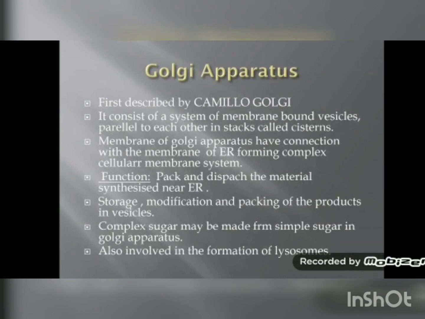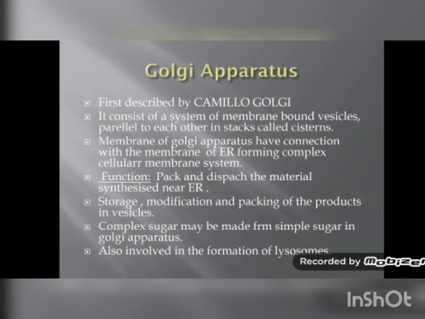Now we will see the functions of Golgi apparatus. The function of Golgi apparatus is to pack and dispatch the material synthesized near endoplasmic reticulum. Now what is synthesized in endoplasmic reticulum? We have already seen in the last video: protein and lipids and some enzymes are synthesized in endoplasmic reticulum. These have to be transported to other parts of the cell, and that is why Golgi apparatus has connection with the membrane of endoplasmic reticulum.